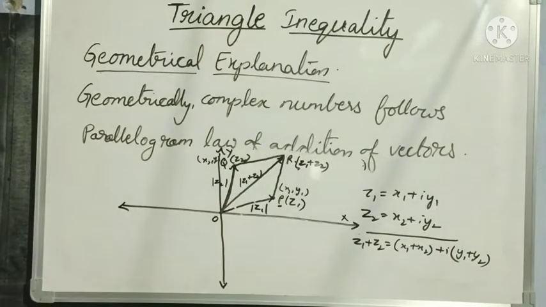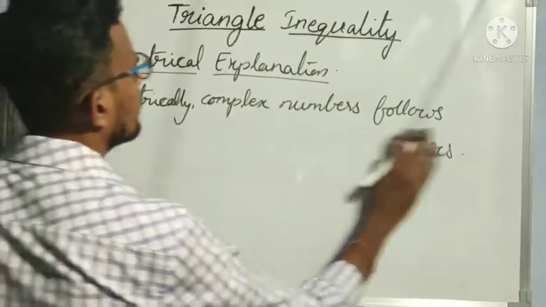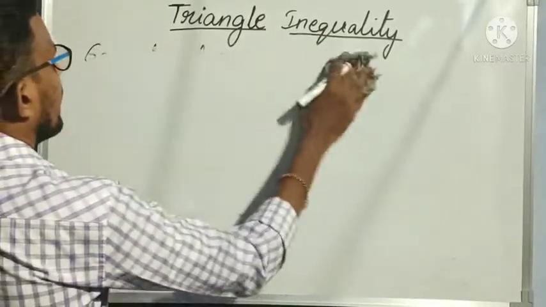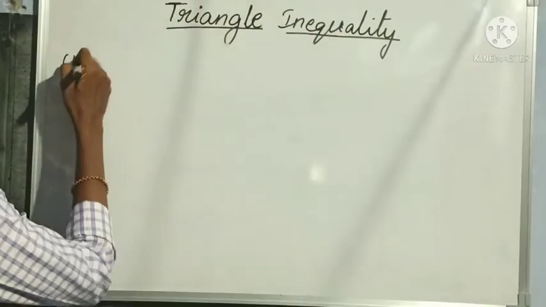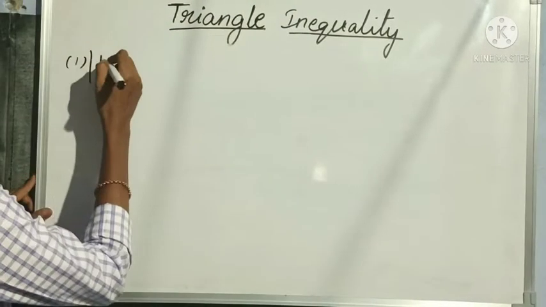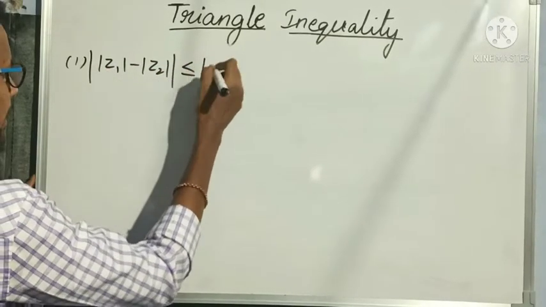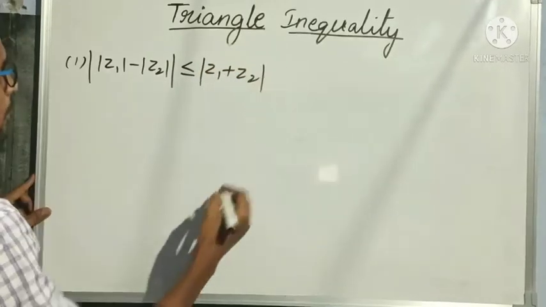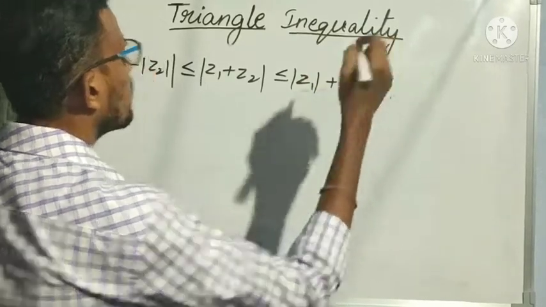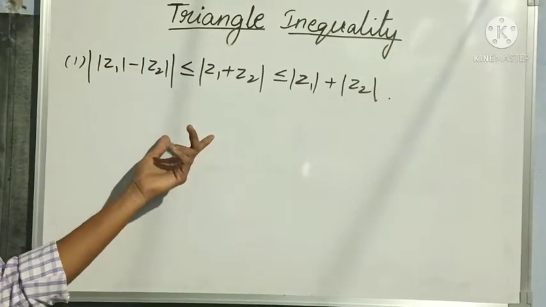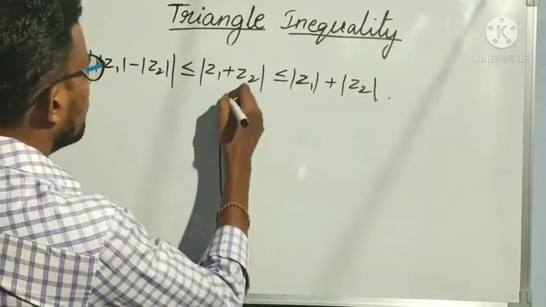Now let us understand the triangle inequality. The first condition in triangle inequality is: modulus of Z1 minus modulus of Z2 is less than or equal to modulus of Z1 plus Z2, which is less than or equal to modulus of Z1 plus modulus of Z2. This is our first triangle inequality. Let us prove this now. Same, I am taking my Argand plane.